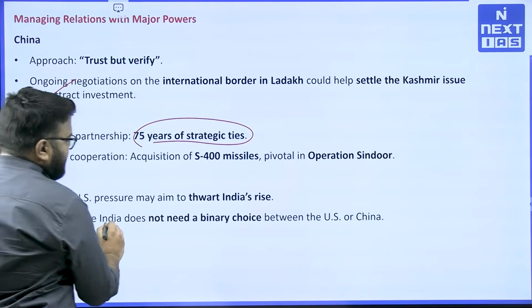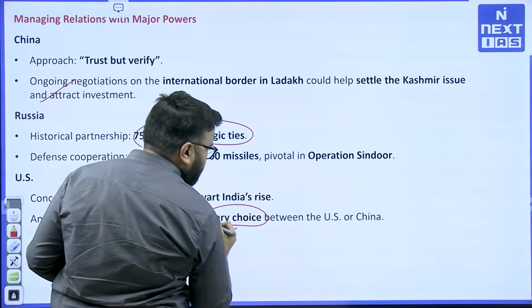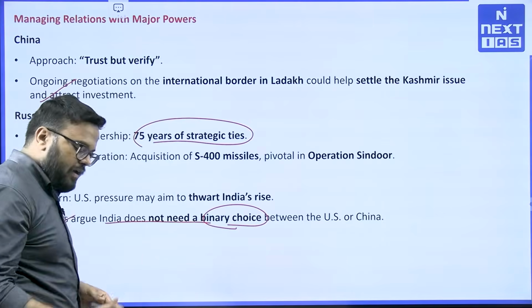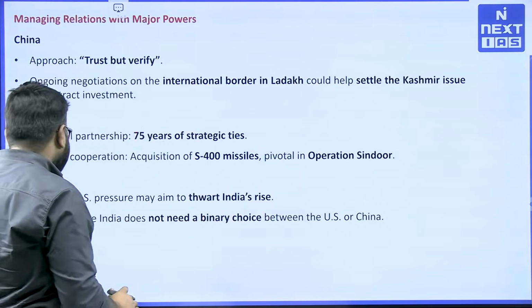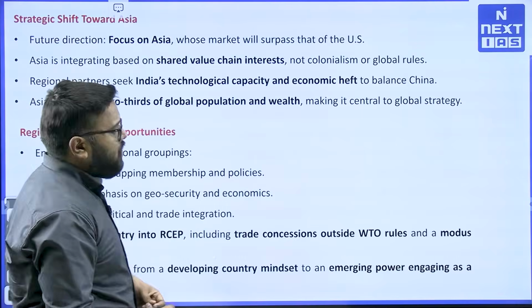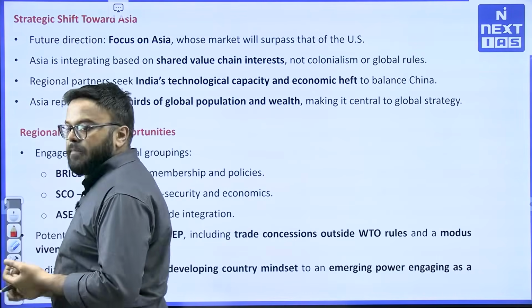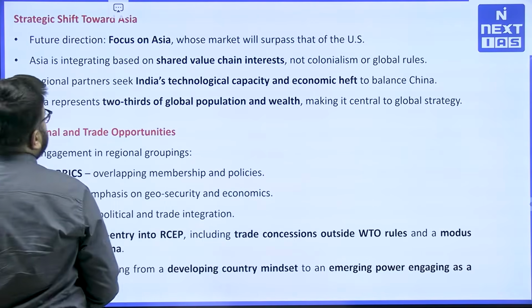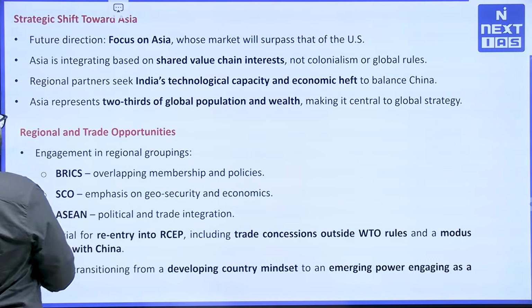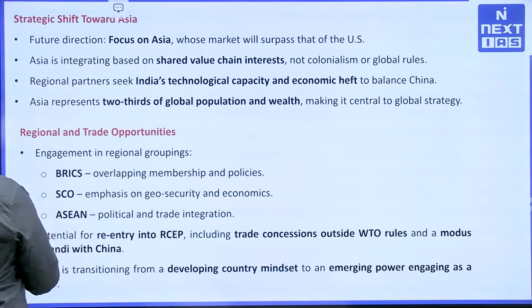Analysts argue that India does not need a binary choice between the US or China. India is following its national interest and focusing on multi-alignment with strategic autonomy as its base.